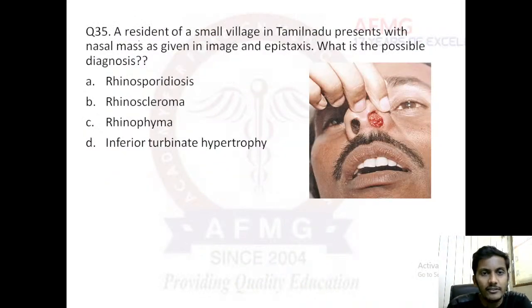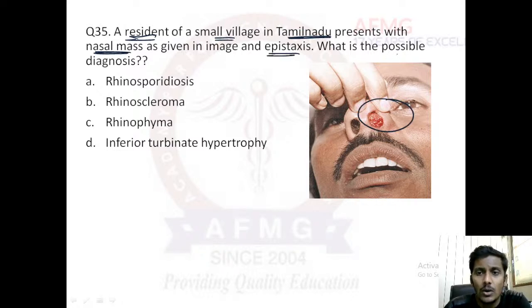Question number 35. A resident of a small village in Tamil Nadu presents with a nasal mass as given in the image and epistaxis, bleeding. What is the possible diagnosis?